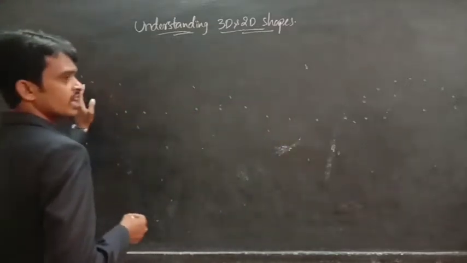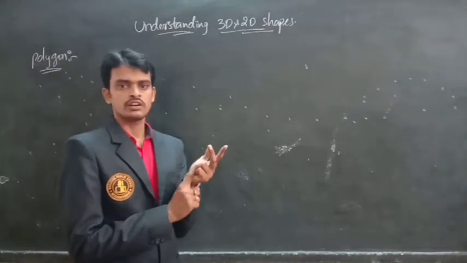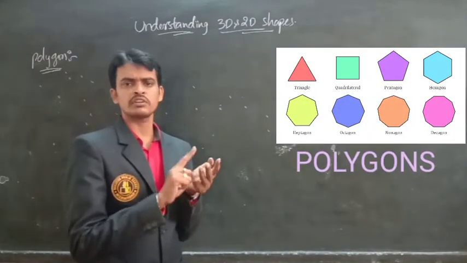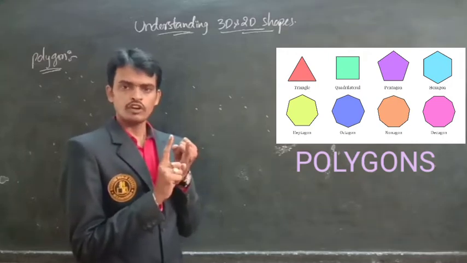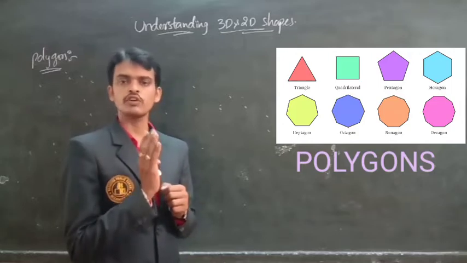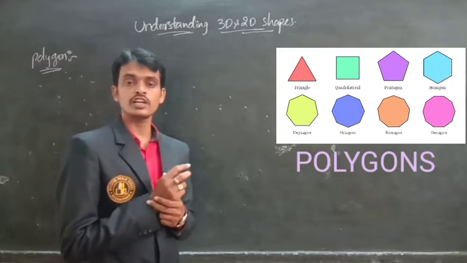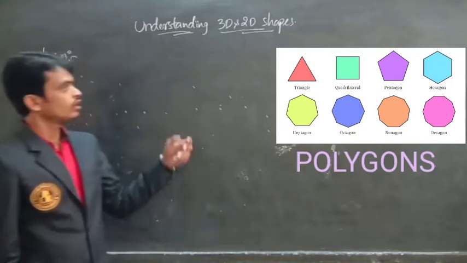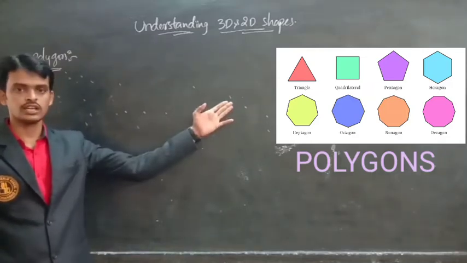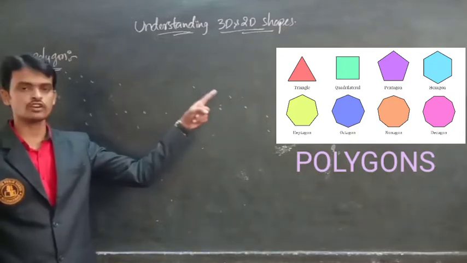So these polygons are of many types: triangle, square, and quadrilaterals. Quadrilaterals are classified into parallelogram, rectangle, like that. If a polygon has three sides, we call it a triangle. If a polygon has four sides, we call it a rectangle. If a polygon has five sides, it is called a pentagon. Look at the picture. These are the polygons. A polygon with three sides is called a triangle.